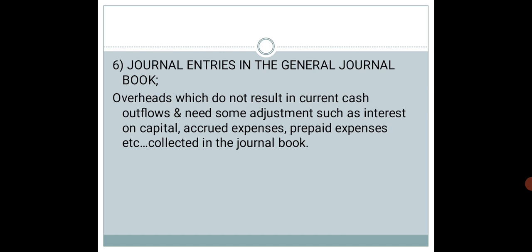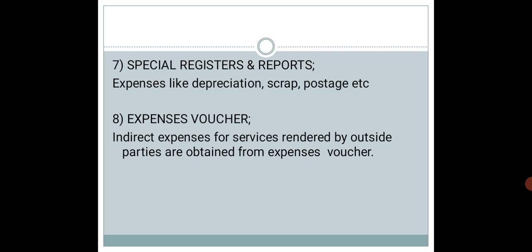General journal book. So other than petty cash book, other than petty amount, there are current cash flows. There are some adjustments which are required, like interest on capital, the amount which is paid as capital interest. Then accrued expenses, expenses which are incurred but not yet paid. Prepaid expenses, those expenses which are paid in advance, require some adjustments, and these are recorded in the general journal book, and these overheads you can collect from the general journal book. That point is very important here.